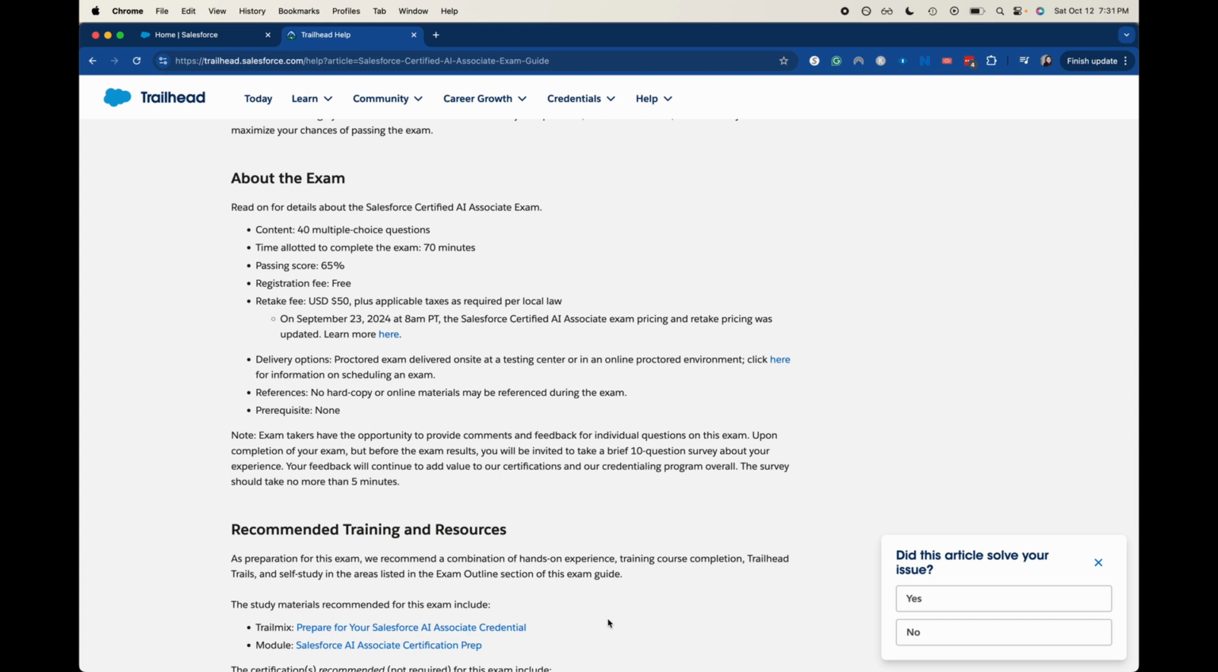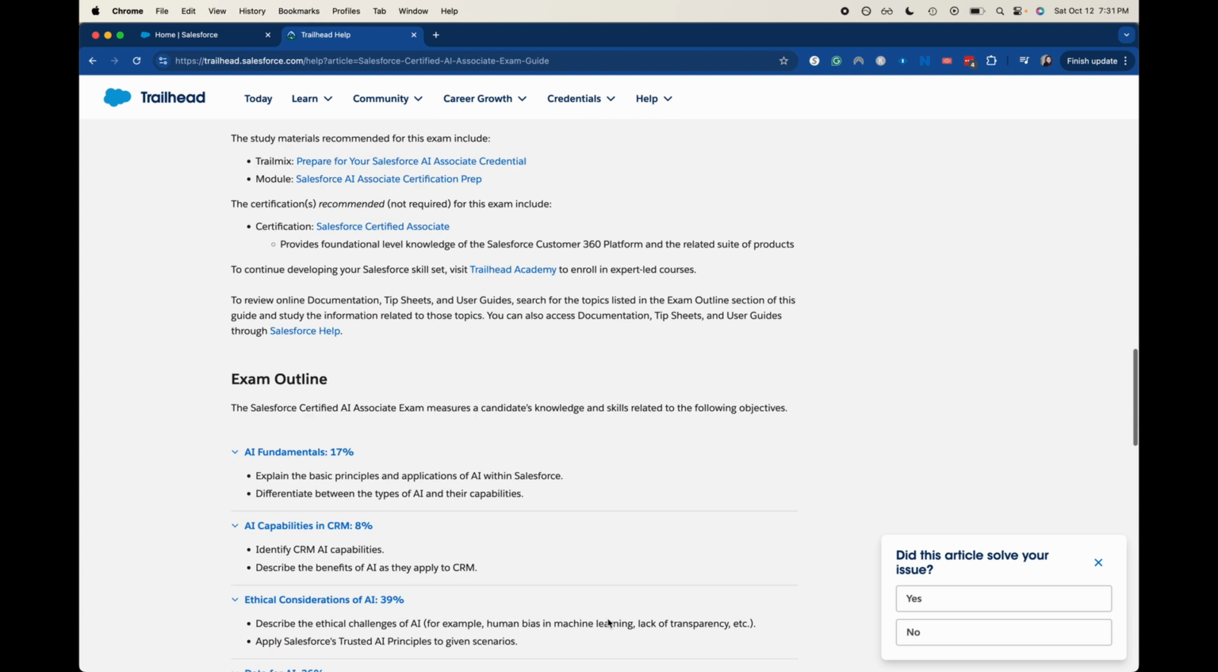It wasn't too in the weeds of, hey, this is exactly how you implement this into Salesforce. It was more of, let's understand the basics of AI and how to talk about AI and the different principles around AI. So there's a little hint for you guys there.